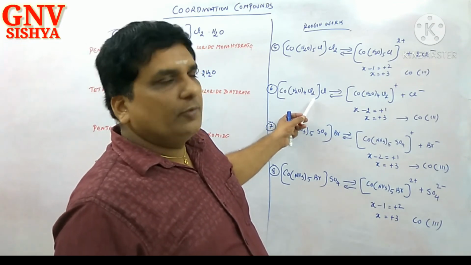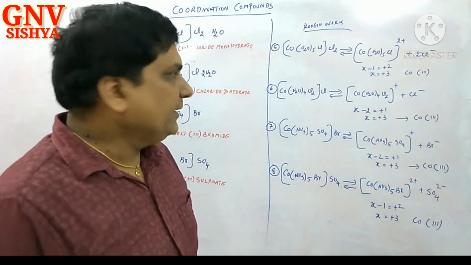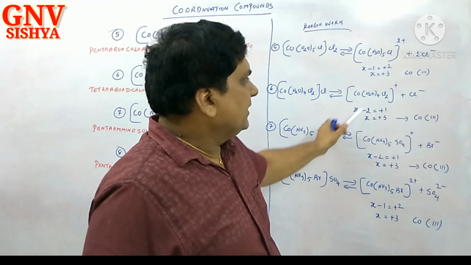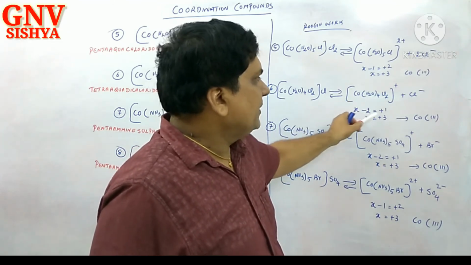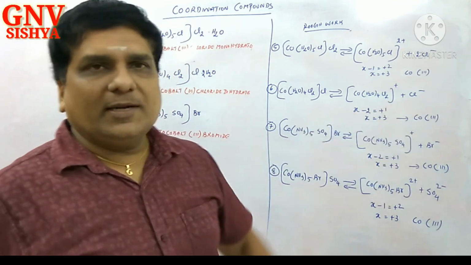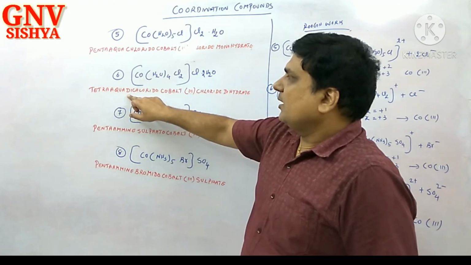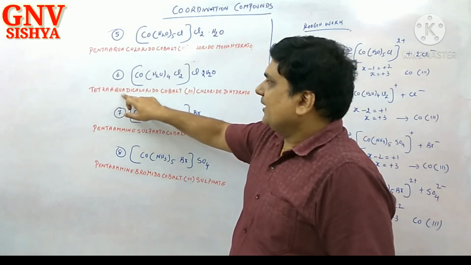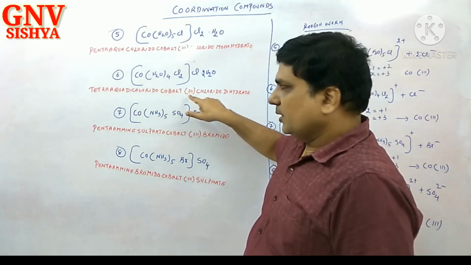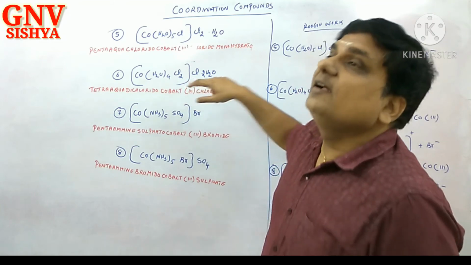[Co(H2O)4Cl2]Cl. So this is Cl minus, this is plus. Correct? So [Co(H2O)4Cl2] plus, X, H2O neutral, this is minus 2. X minus 2 is equal to plus 1. X is equal to plus 3. So cobalt is Roman numeral 3. Shall we name this? Tetraaquadichlorido cobalt(III) chloride dihydrate.